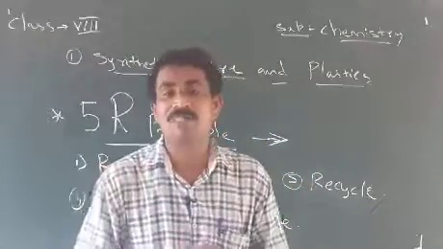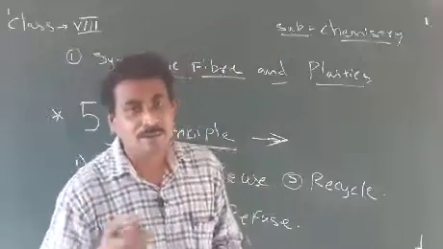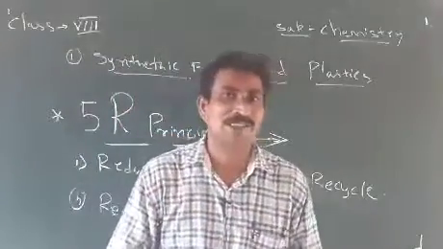Our 5R principle is very necessary for every society and everyone, and it is useful for societies also.